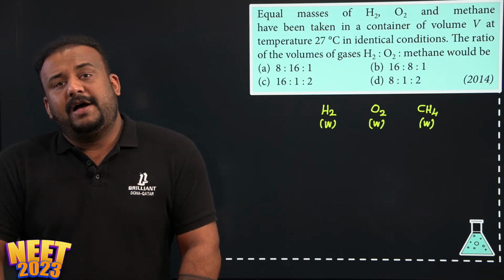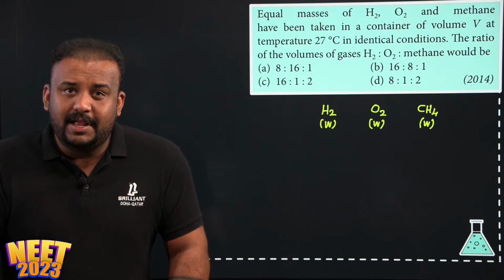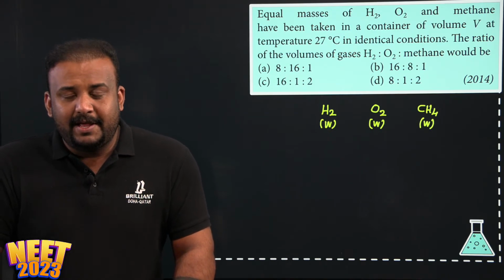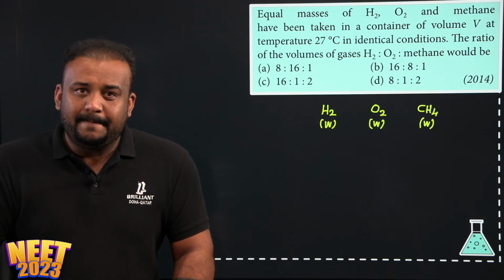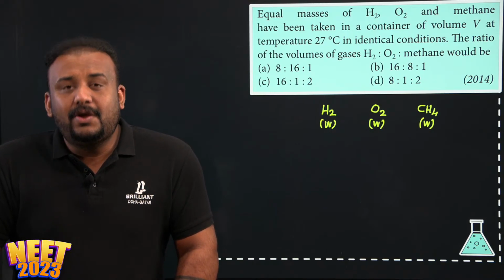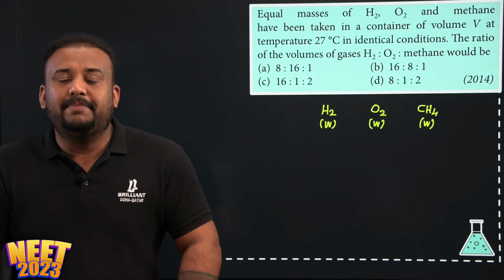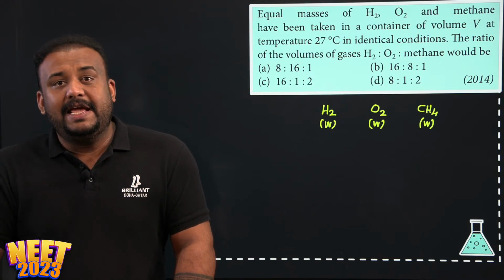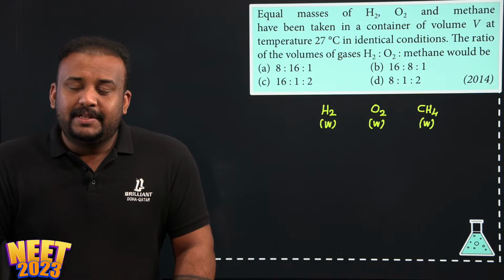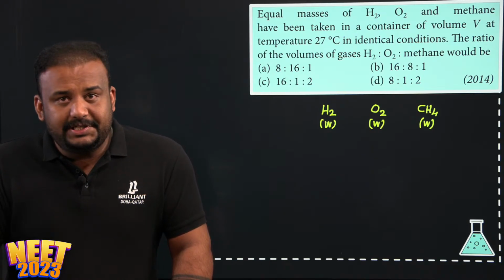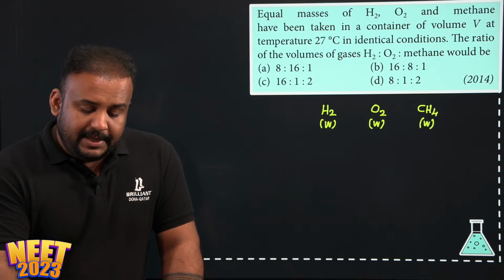See, I believe you all remember Avogadro's law. What does Avogadro's law state? It states that equal volumes of all gases under similar conditions of temperature and pressure contain equal number of molecules. So we can apply that logic in this question.